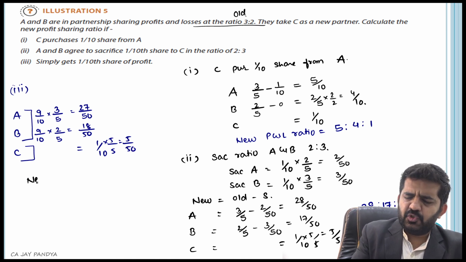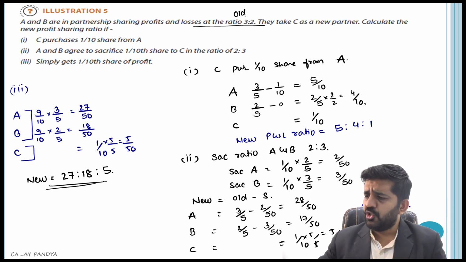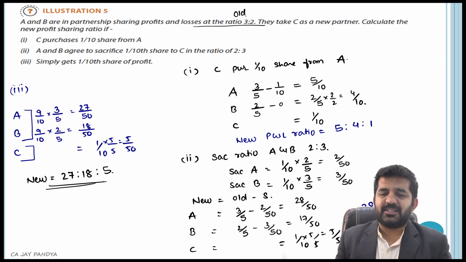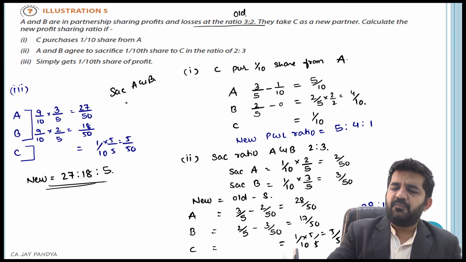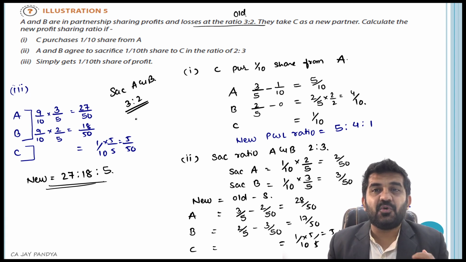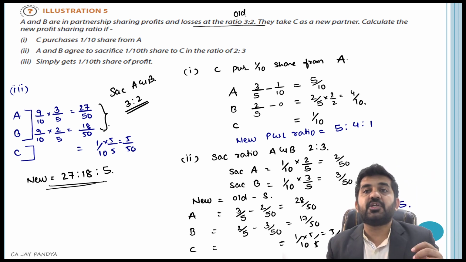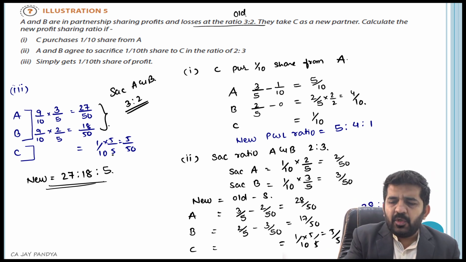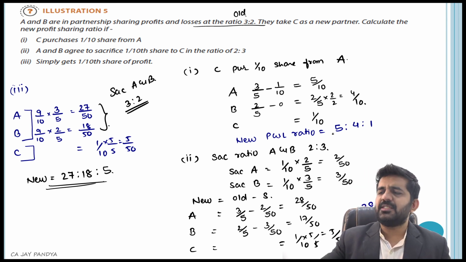And their new profit sharing ratio will be 27:18:5. Please understand, the sacrifice of A and B, if you find out, will be in the ratio of 3:2. The new ratio between A and B will also be in the ratio of 3:2. Only C is admitted as a 1/10 partner. So this will be the new ratio in this case.